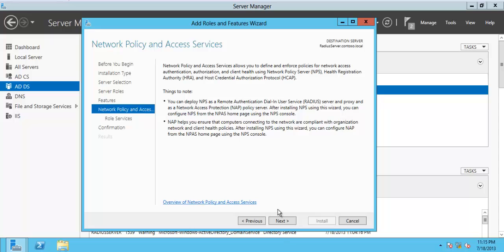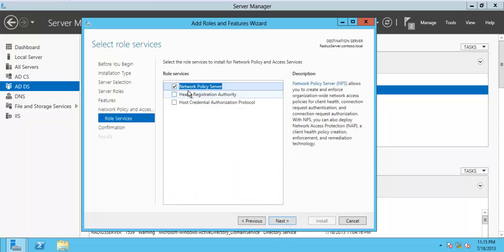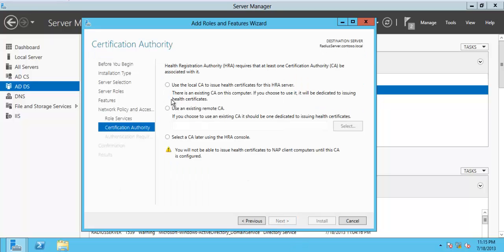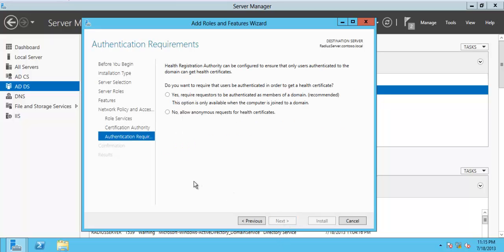What we'll do is Network Policy Service with Health Registration Authority, and click next. Use the root CA, since there is an existing certificate server on this computer, so we'll be using the current certificate server. Click next.